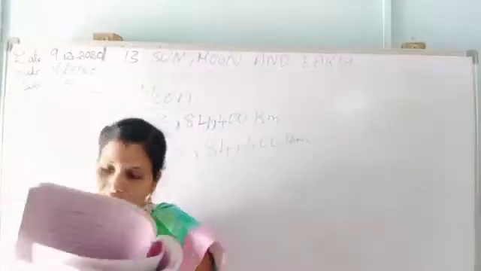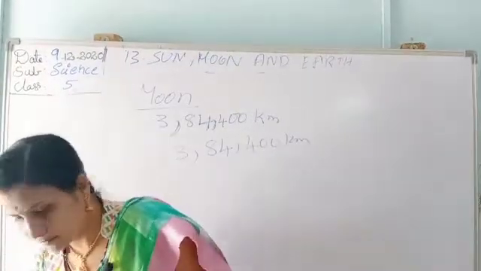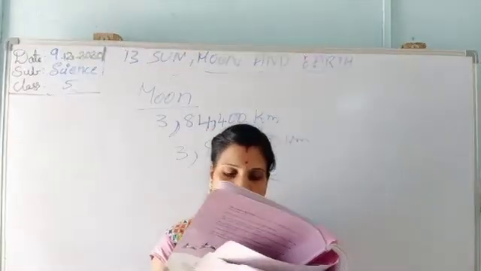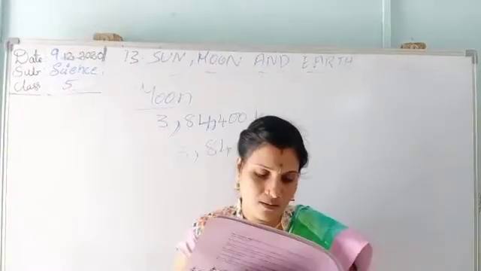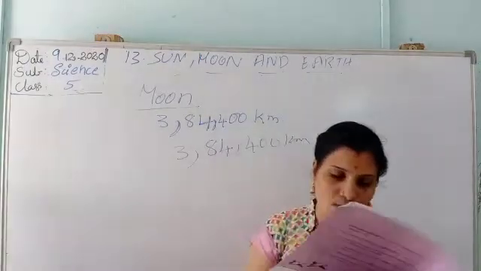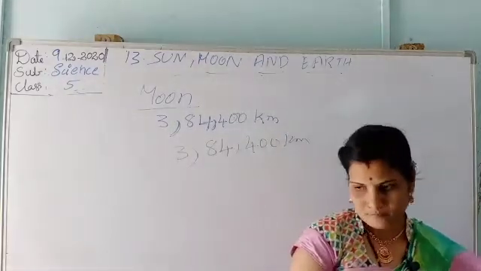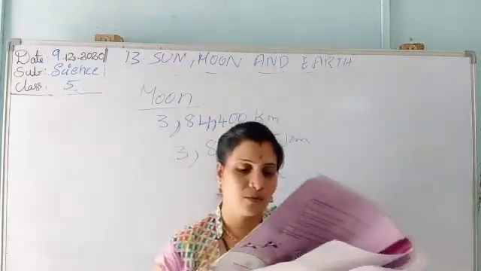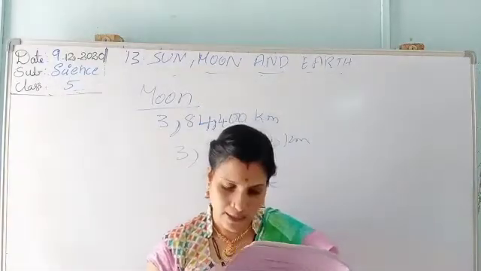The moon does not have any light of its own. The moonlight we see is only reflected sunlight. So it does not have its own light. The moonlight we see is only sunlight reflected by the moon. So this is the moon.